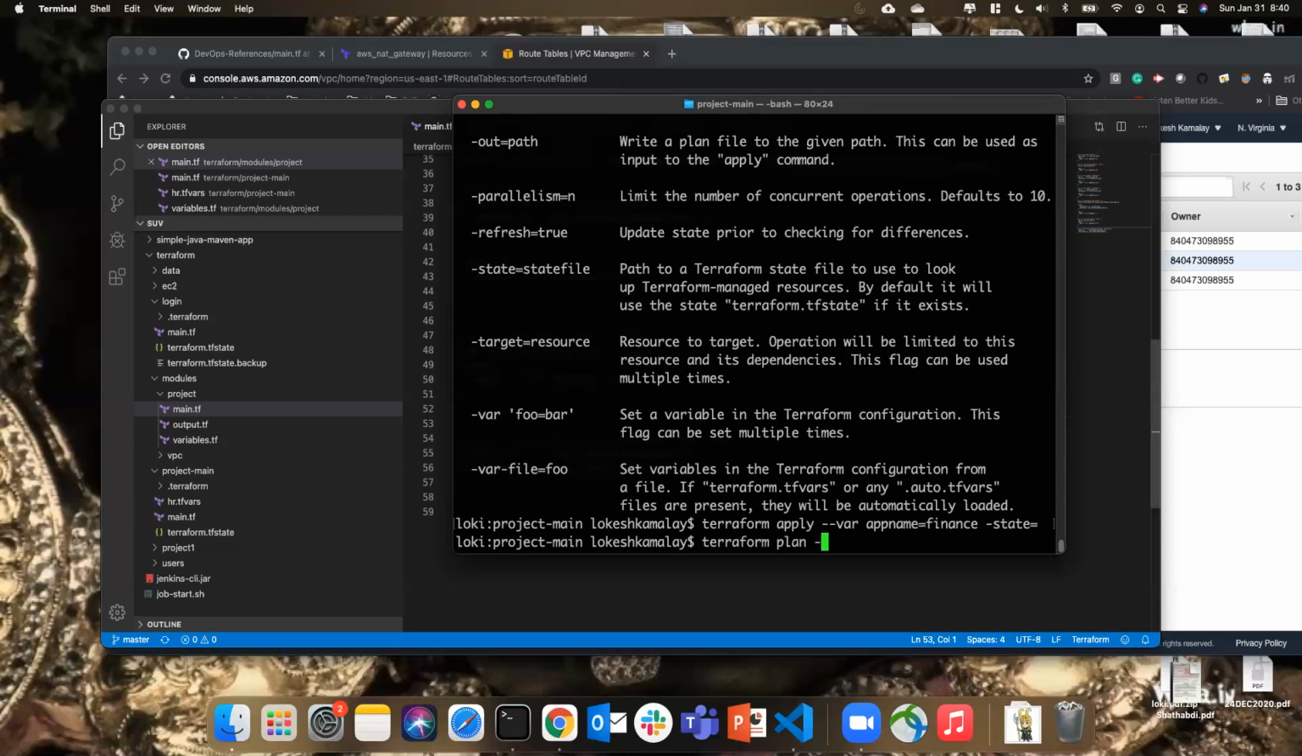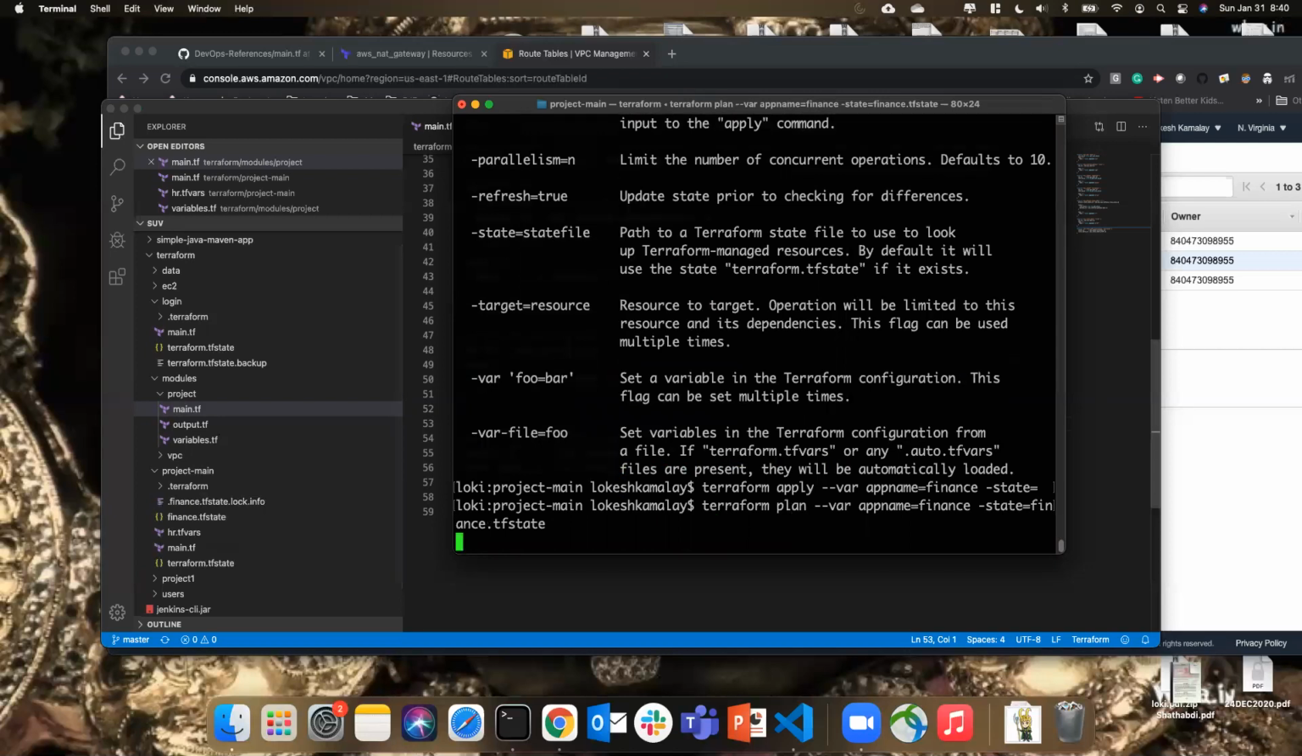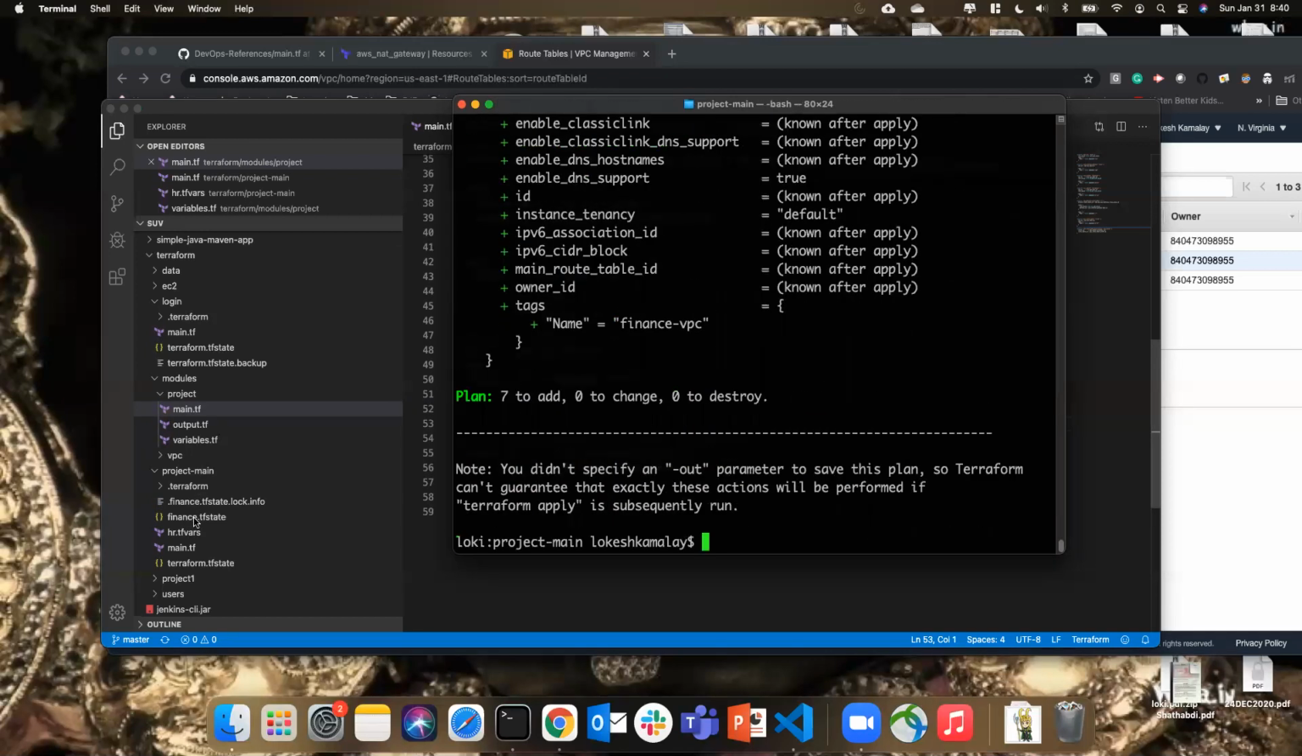Terraform plan --var app_name=finance state=, I need to give a different name. So I can give finance.tfstate. Now let's see what happens. See, it created a new state now. See, it says 7 to add, 0 to change. So this assumed that this service never exists. That is the reason it verified the state in this file.